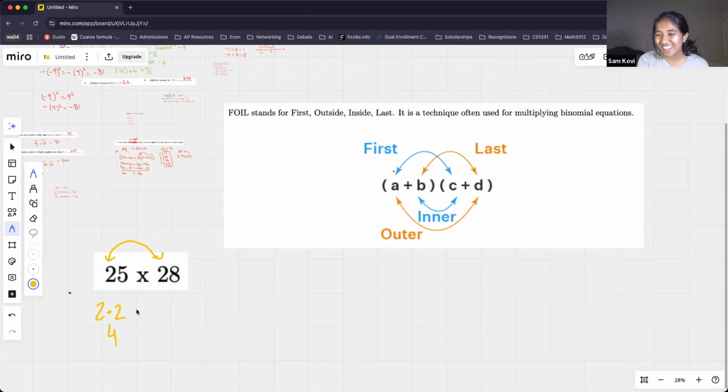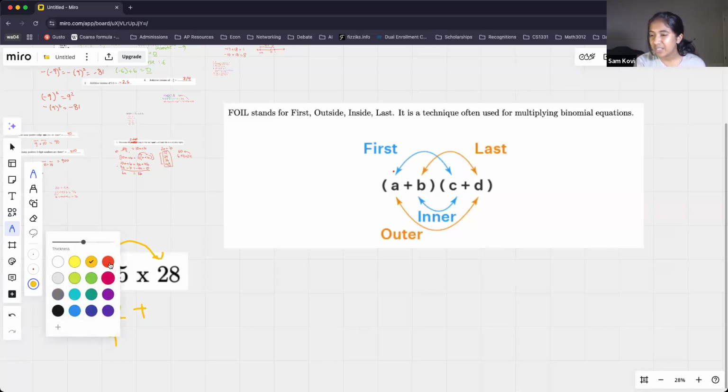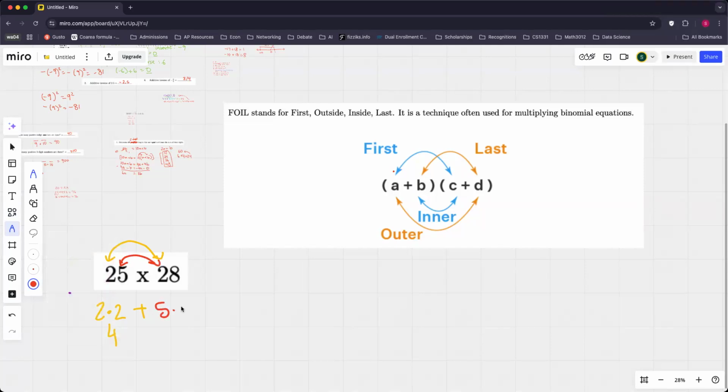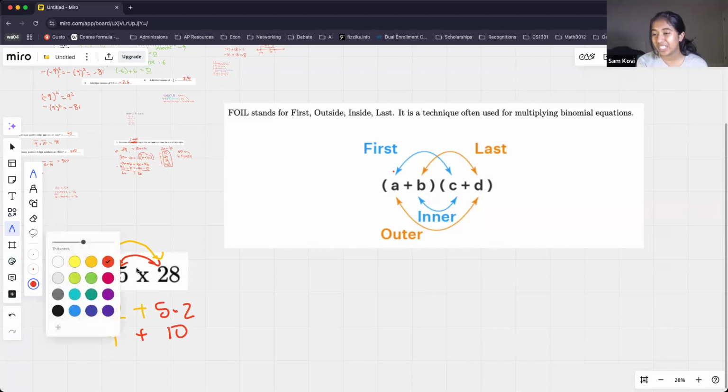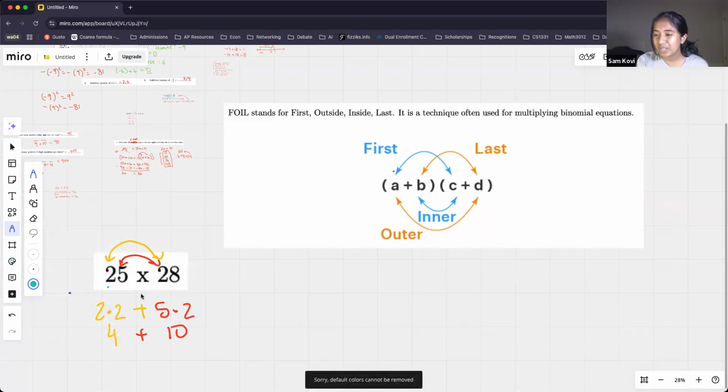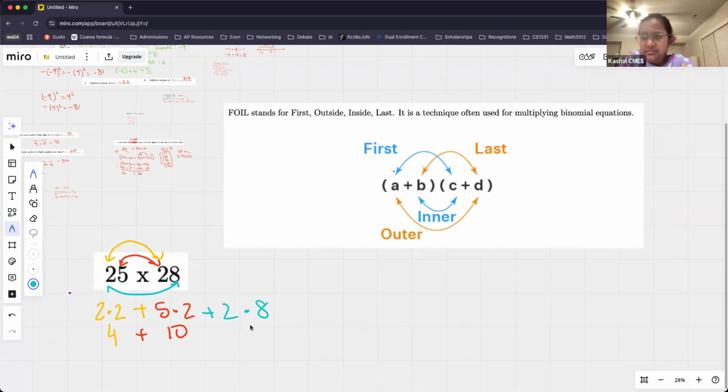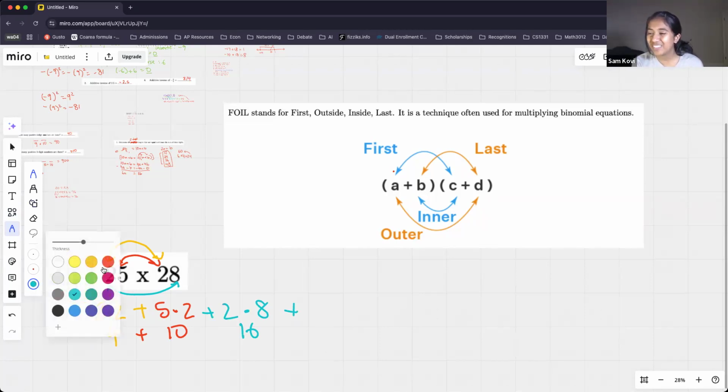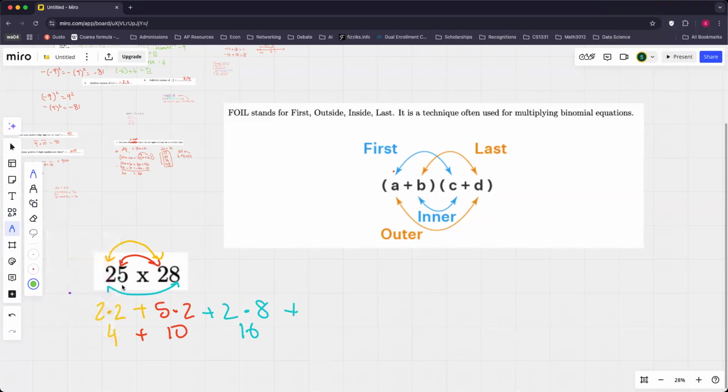Good, awesome. All right, and then we're going to go with the inner terms. So what is 5 times 2? 10. Good. All right, and then we're going to do the outer terms. So what is 2 times 8? 16. Good. And then what is the last terms multiplied? So 5 times 8. 40.